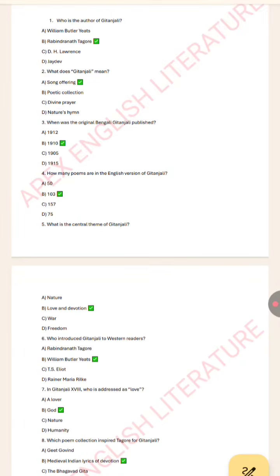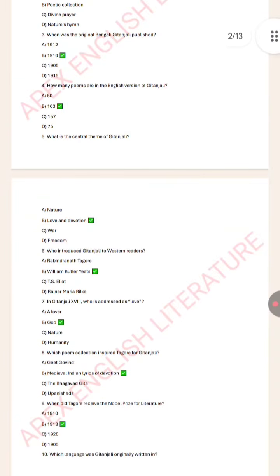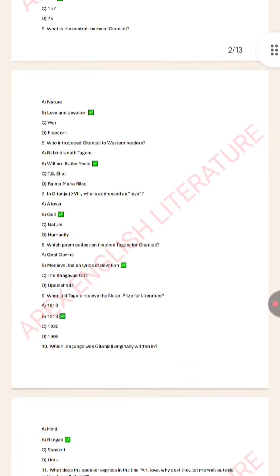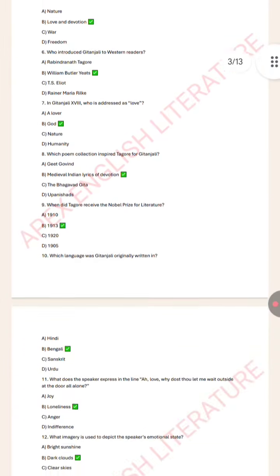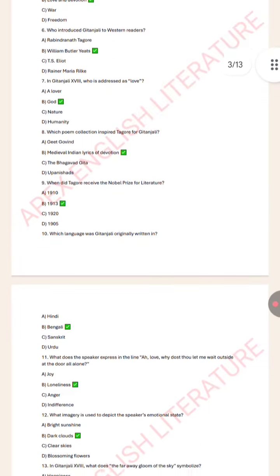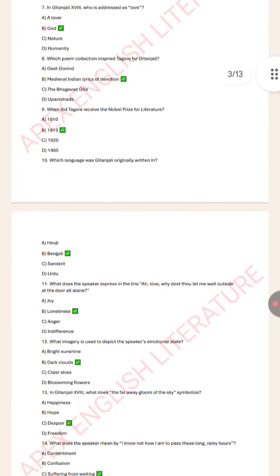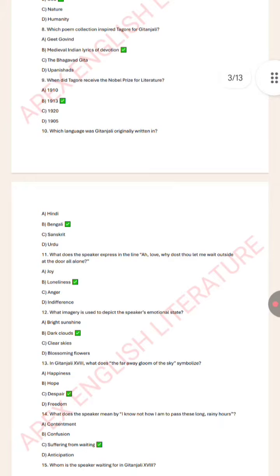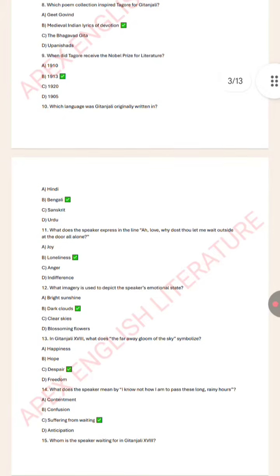103. What is the central theme of Gitanjali? Love and devotion. Who introduced Gitanjali to Western readers? William Butler Yeats. Gitanjali 18, who is addressed as Love God. Which poem collection inspired Tagore for Gitanjali? Medieval Indian lyrics of devotion.